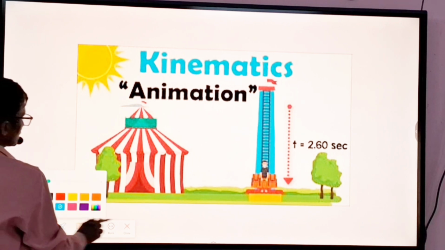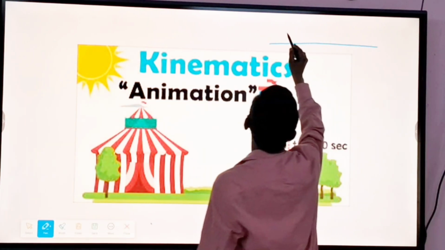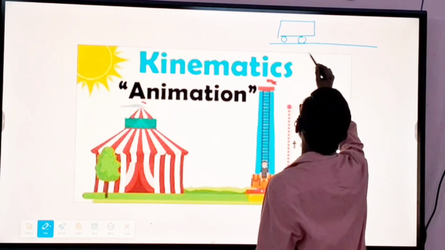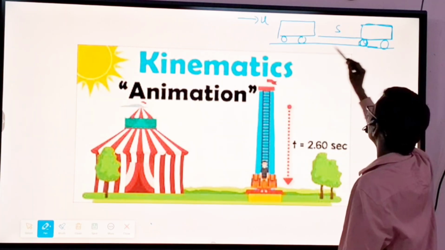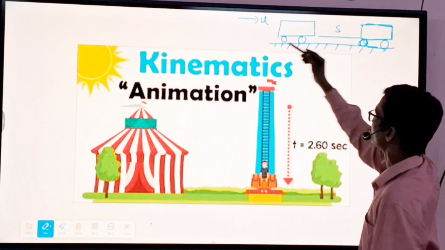Suppose one body is moving with uniform acceleration. This is a body moving along the road.